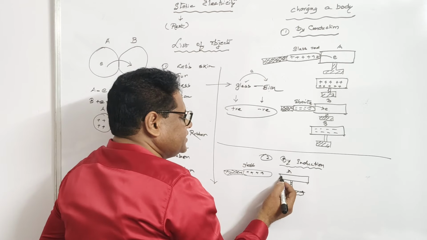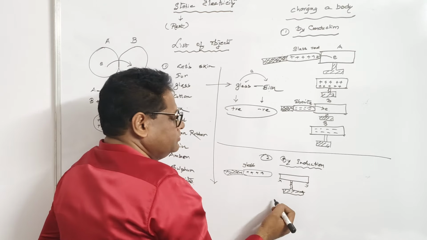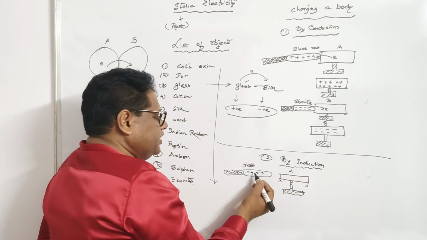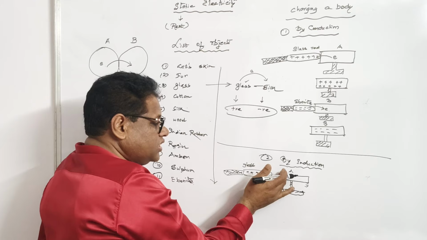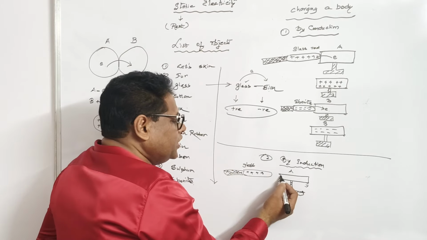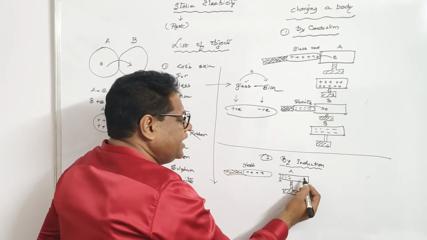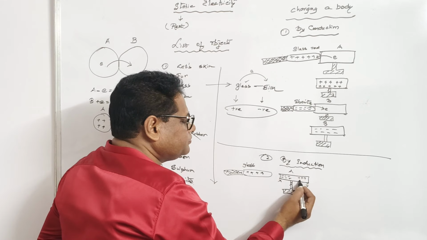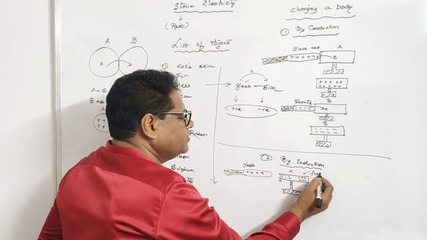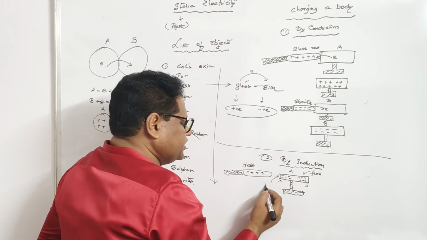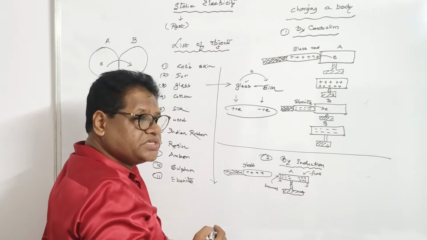Suppose this is end X and this is end Y, and the body is A. When this glass rod is brought near it, the electrons from Y flow into X, because opposite charges attract each other. Due to accumulation of electrons, the end X gets negatively charged and end Y becomes positively charged. This is called the free charge, and this is called the bound charge. Why? Because this charge is tightly held by the positively charged glass rod.